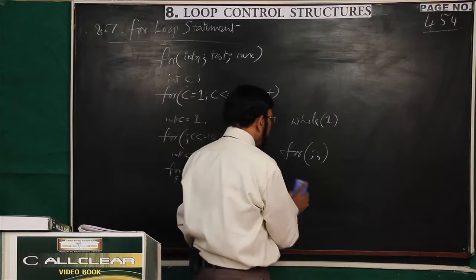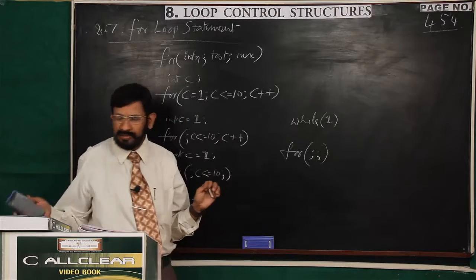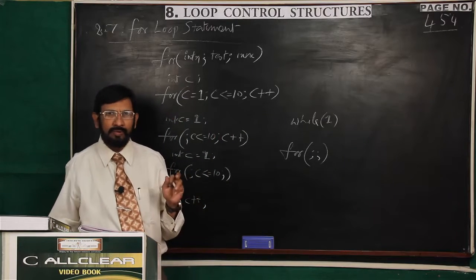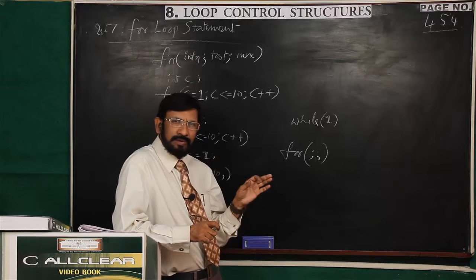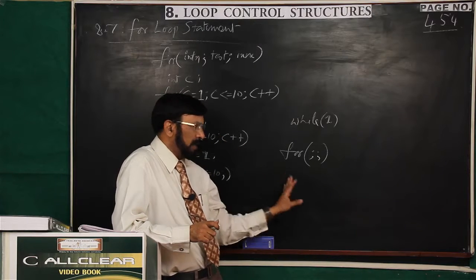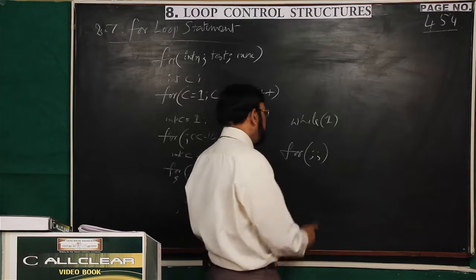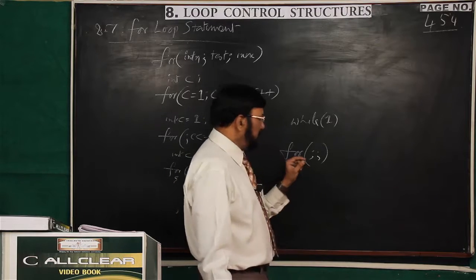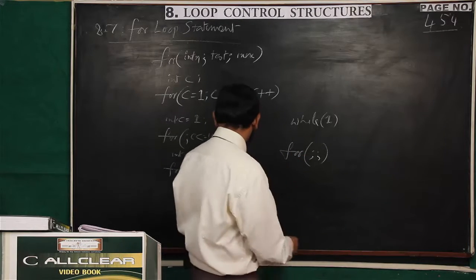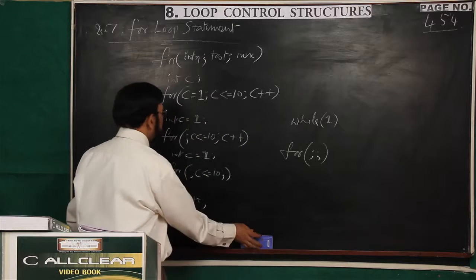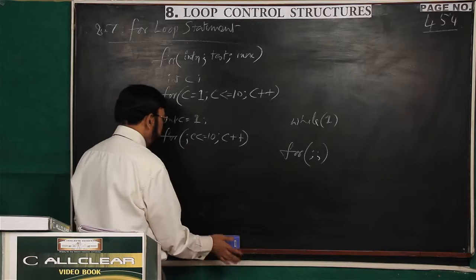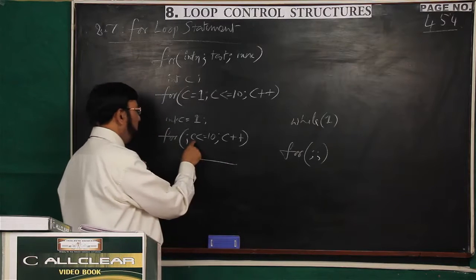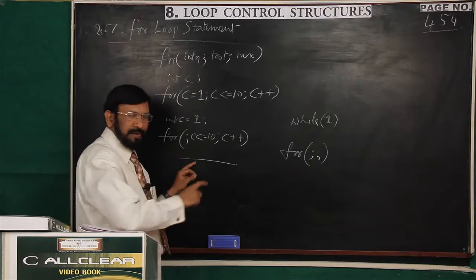And one more thing I am telling you, as far as while and do while, next time I am going to explain, creating a block is compulsory. You don't have any option. As far as for is concerned, creating a block is optional. Now here you see, if you write a statement, the for loop is applicable to the first statement only.